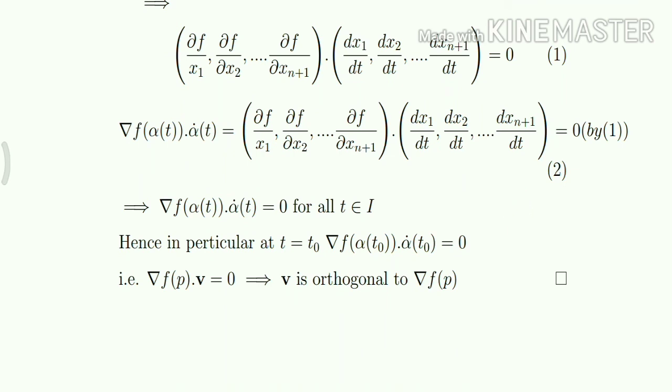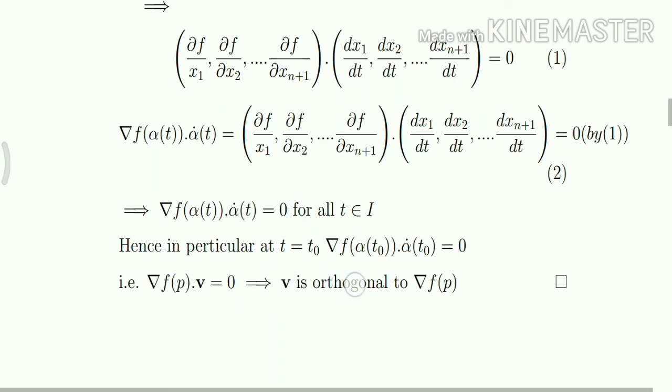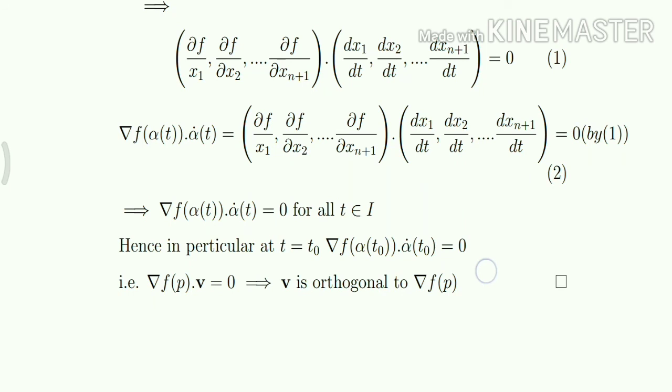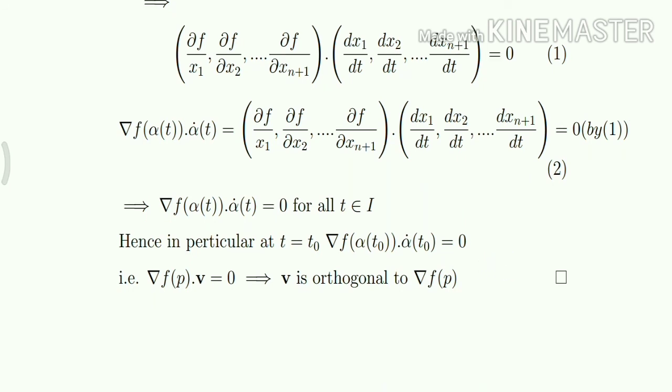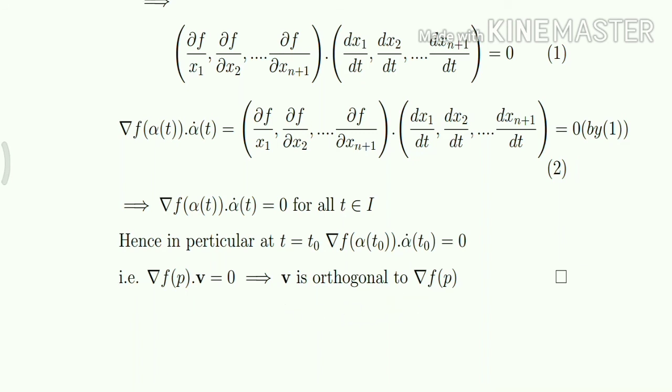Hence, del f of alpha of t dot alpha dot of t is equal to 0 for all t belongs to I. And hence, in particular at a point t equal to t naught, del f of alpha of t naught dot alpha dot of t naught is equal to 0. Here alpha dot of t naught is the vector v and alpha of t naught is the point p. Hence, we can say that del f of p dot v is equal to 0, which implies that v is orthogonal to del f of p.